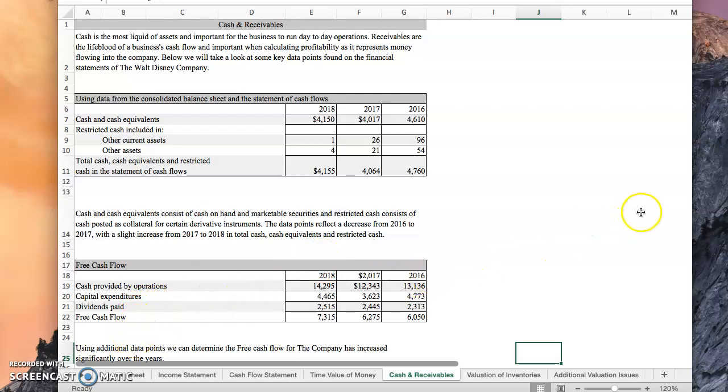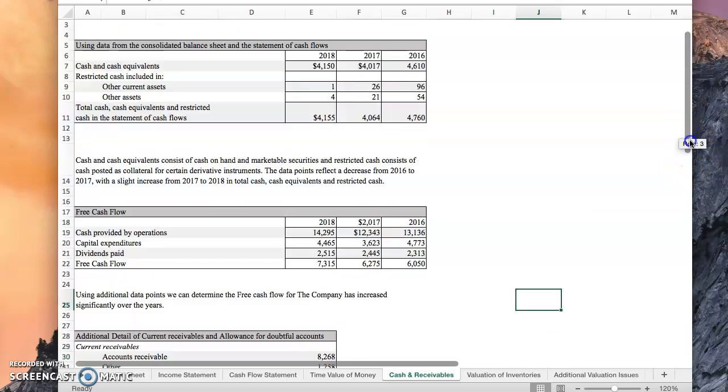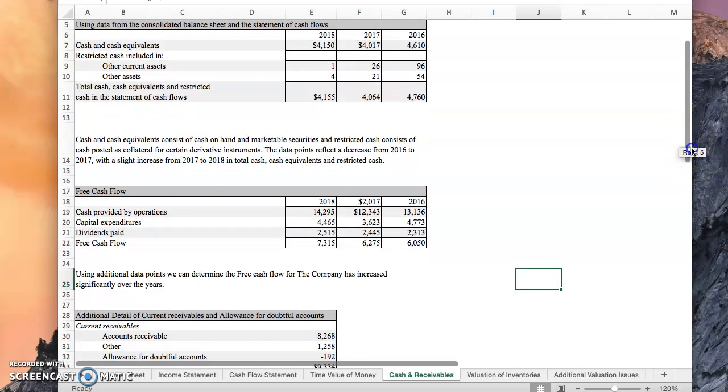We can also take a look at their free cash flow by analyzing the cash provided by operations, capital expenditures, and dividends paid. And we can see that free cash flow has increased over the last 3 years.